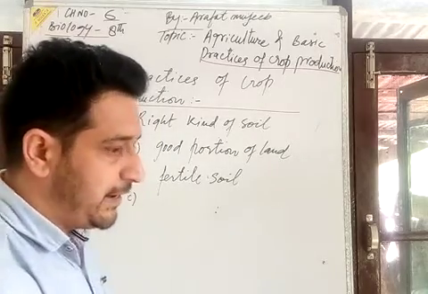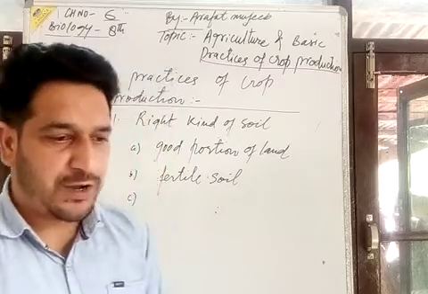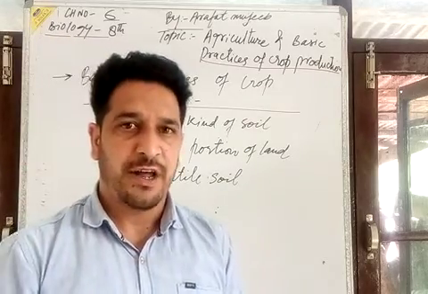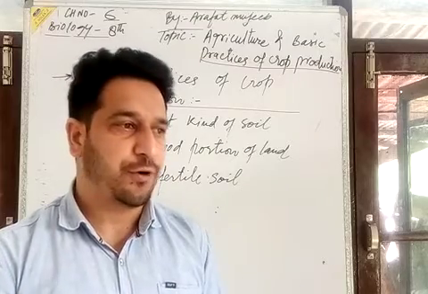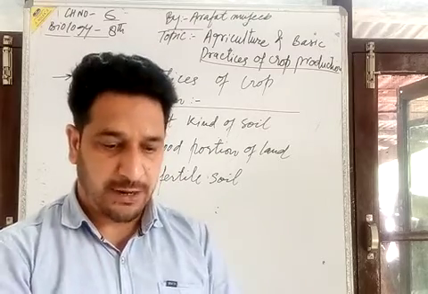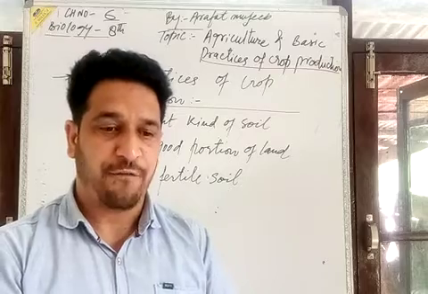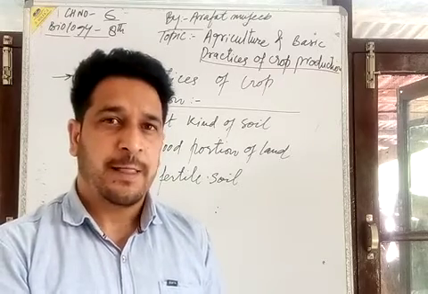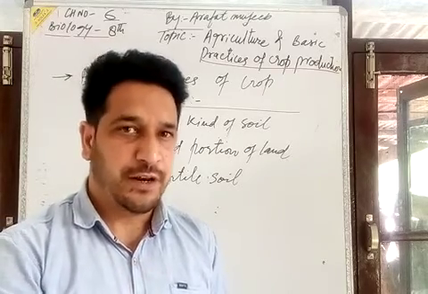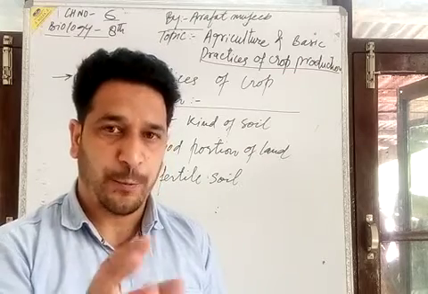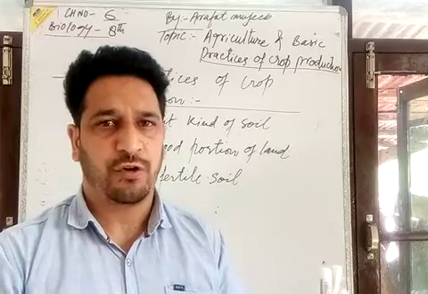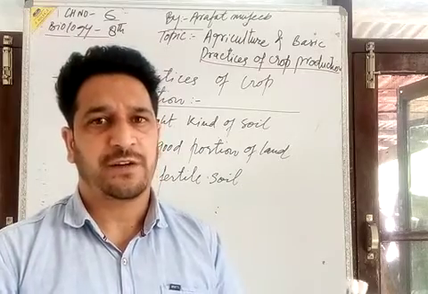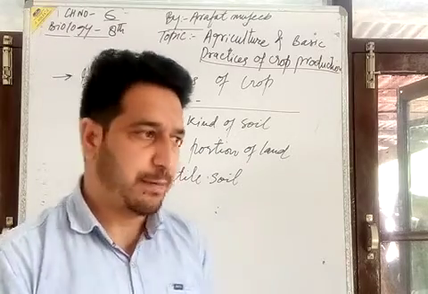Now, C part is in this. There should be a tilling process. First of all, if the soil is very dry and hard, you should have a tilling process. You should first operate the process of plowing, ताकि हम इस soil को जो hard है, tough है, इसमें seeds germinate नहीं हो सकता है. It should be a soft soil. उस चीज को you should first operate the practice of plowing methods पे apply कर दीजिए.